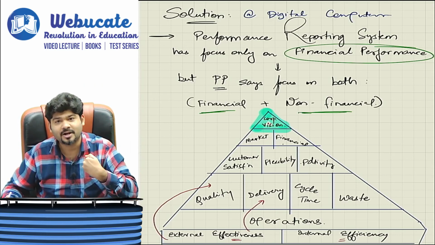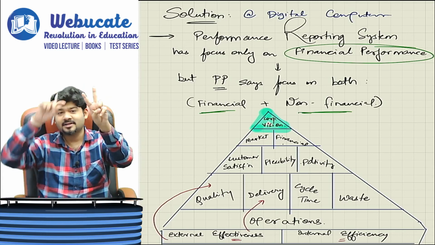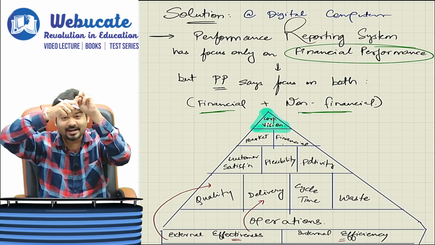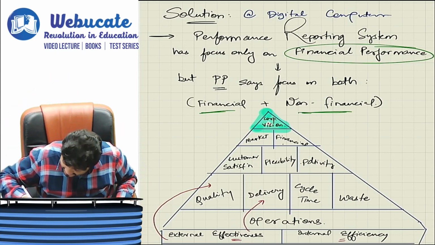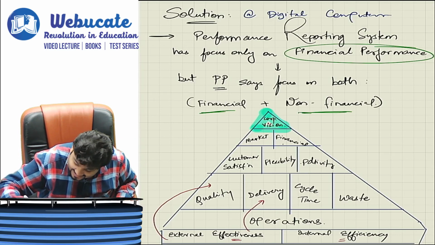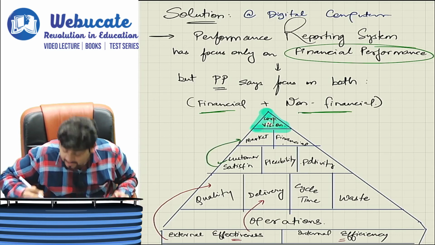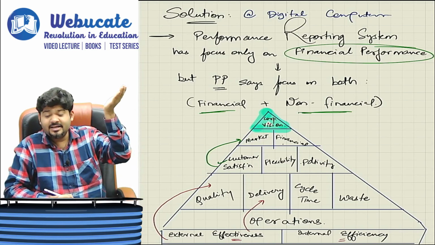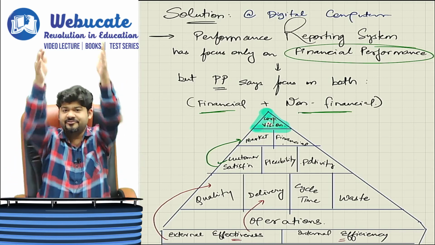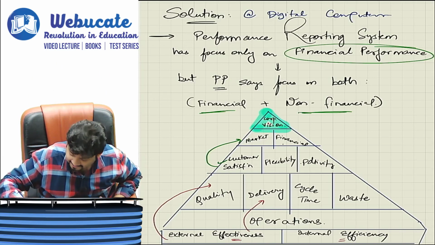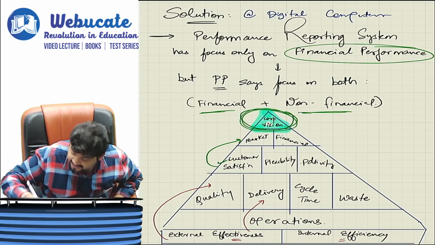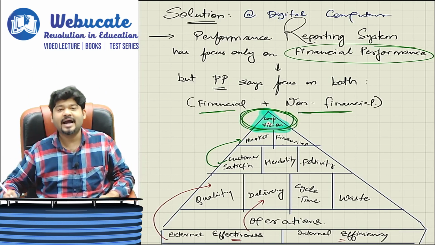Your customer will want two things: quality and quick delivery. If that happens, then customer is satisfied. If customer is satisfied, he will come again to you, resulting in increased market share. And if your market share increases, finally this is the corporate vision that you are looking at, right?